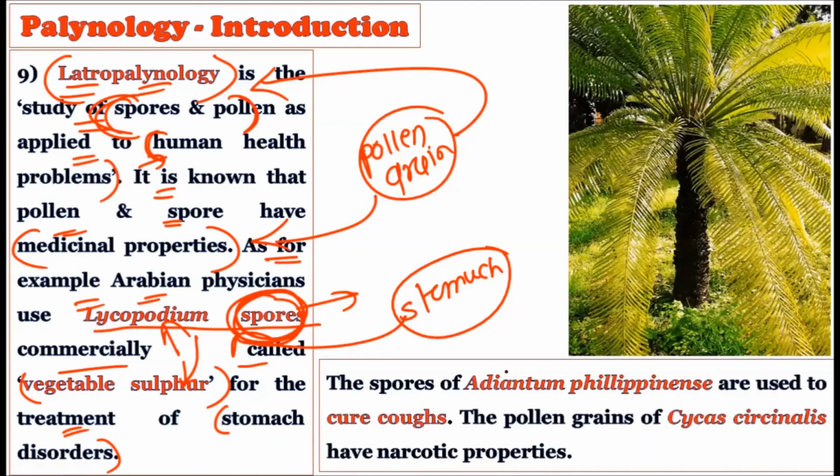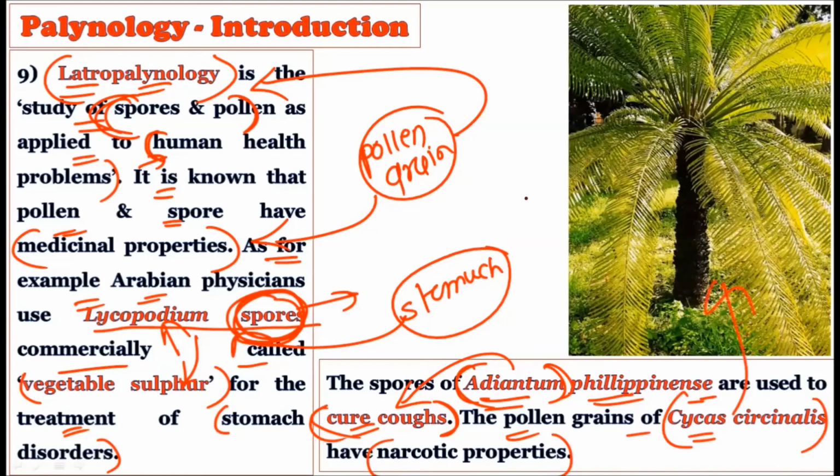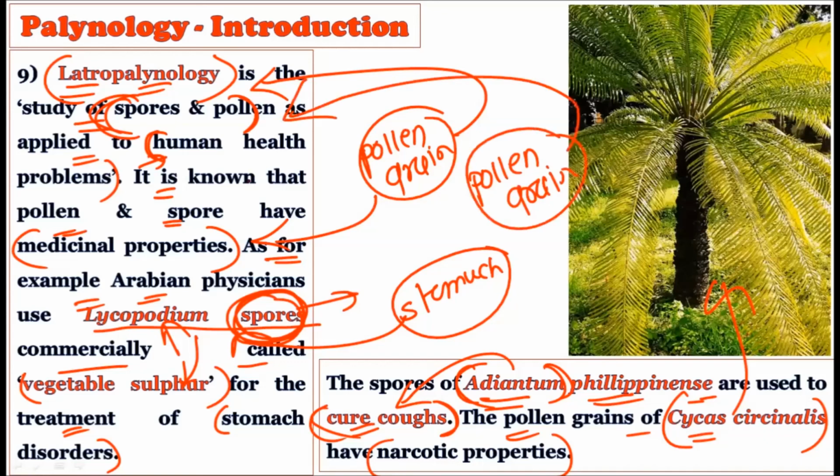Right, now see, the spores of the Adiantum philippense are used to cure cough. Okay, this Adiantum is producing the spores which can cure the cough. And the pollen grains of the Cycas circinalis have narcotic properties as well. Okay, so whatever the pollen grains are present in the Cycas plant, these are showing narcotic type of properties. So from this slide, you will come to know that the pollen grains possess various kinds of medicinal uses. If you study these medicinal uses for human health, it will all come under the iatropalynology. Okay, so this is the ninth and the last branch of the palynology, right?